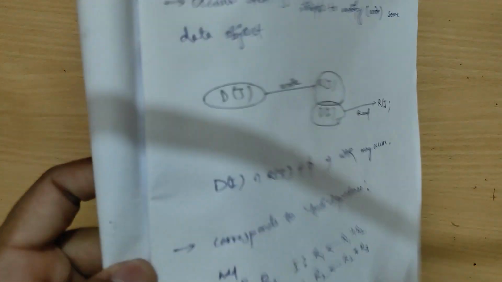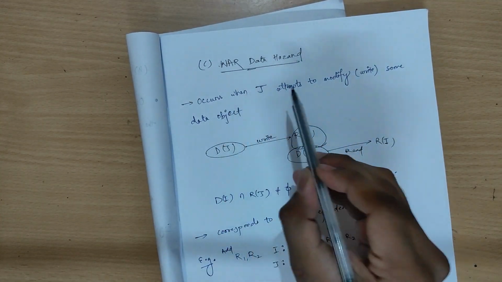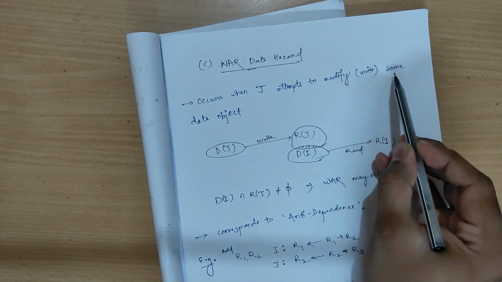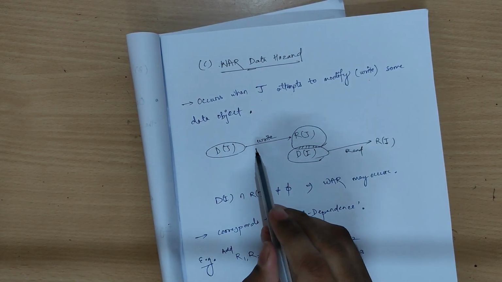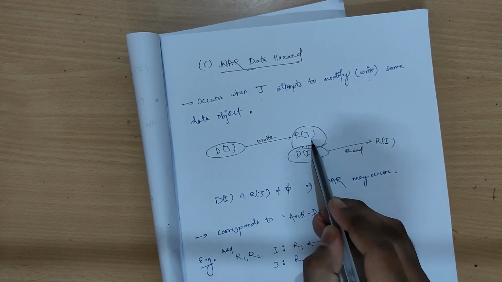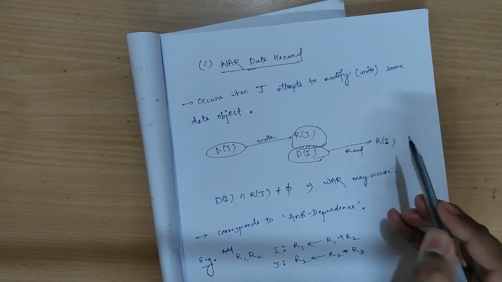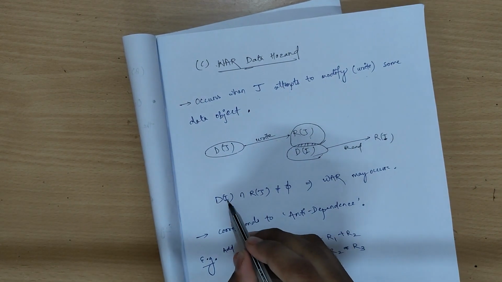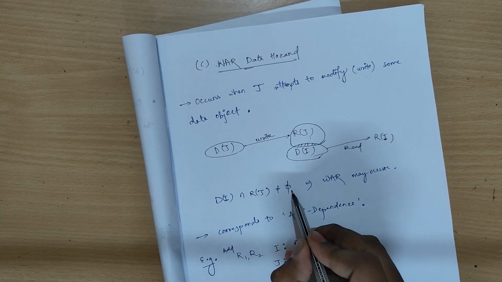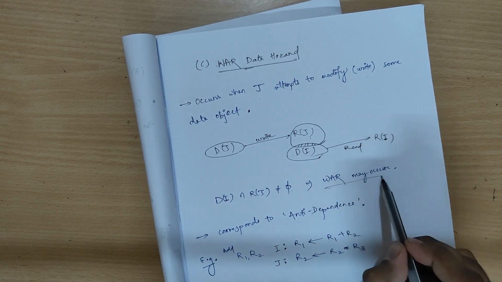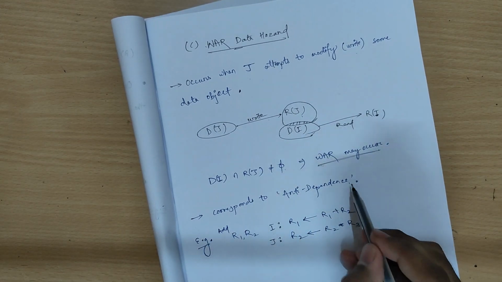Now we will move to the next type of data hazard, the WAR data hazard. It occurs when J attempts to modify or write some data object. Here the J instruction is writing to a data object and the same data object is then read by instruction I. Here the condition is that the domain of I intersection range of J should not be equal to phi, and then a WAR data hazard will occur. It also corresponds to anti-dependence.